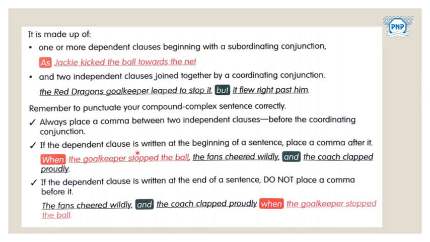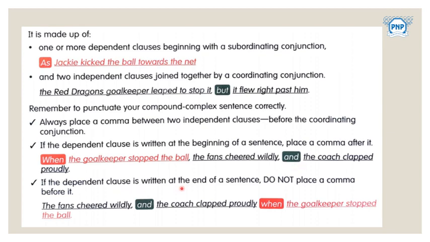If the dependent clause is written at the beginning of a sentence, place a comma after it. Like this, "When the goalkeeper stopped the ball," here we have added a comma. Then "the fans cheered wildly," here one more comma has been used, but before "and" there is none.